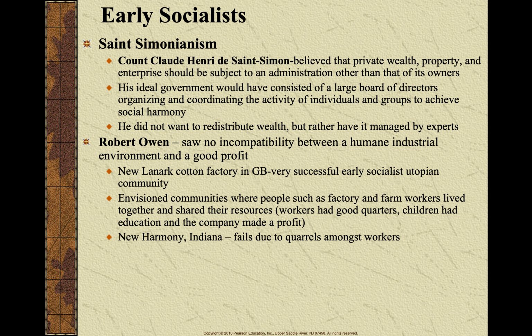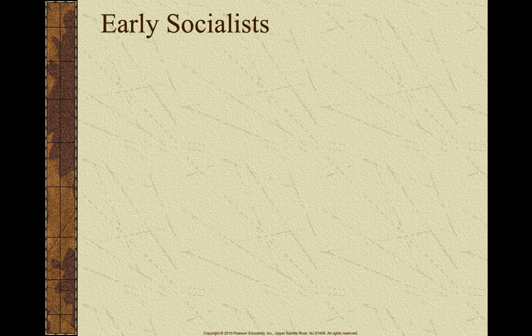And so Robert Owen, with his new Lanark cotton factory in Great Britain, was actually very successful in creating this socialist utopian community. He had this community where people worked in the factory, or farm workers lived together. They shared their resources. The workers had good quarters. Children had education, and the company made a profit. He was able to create this business model of giving benefits to workers, helping workers, housing, adequate pay, at the same time being able to make a profit. Now, he tried the same thing in Indiana, in the United States, and it's going to fail due to some fighting amongst the workers, but Robert Owen did see success with that.